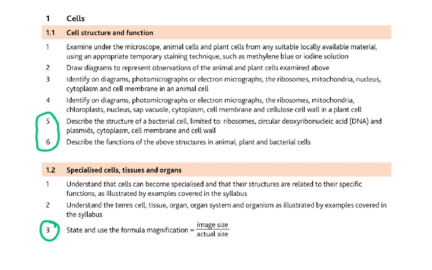Describe the structure of a bacterial cell, limited to ribosomes, circular DNA, plasmid, cytoplasm, cell membrane, and cell wall, which is not cellulose, it is peptidoglycan, and the functions of the above structures in animal, plant, and bacterial cells. So you can get a comparison between animal, plant, and bacterial cells. Then I want to see the image and the magnification. You must always know that.